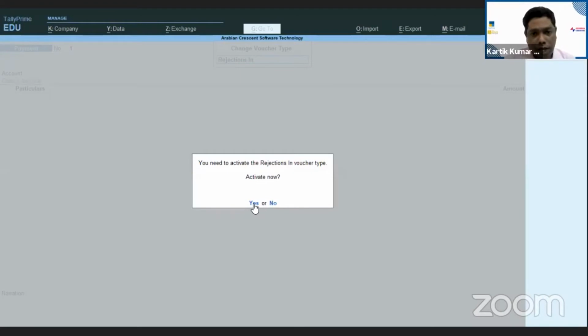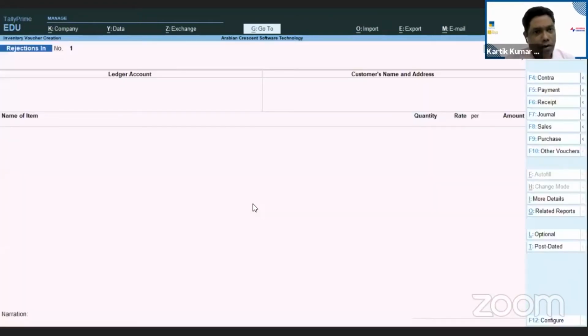Now say for instance, I have activated this particular voucher, rejection in has been activated. Why we are passing rejection in: this voucher is at the stage of the sales delivery note.